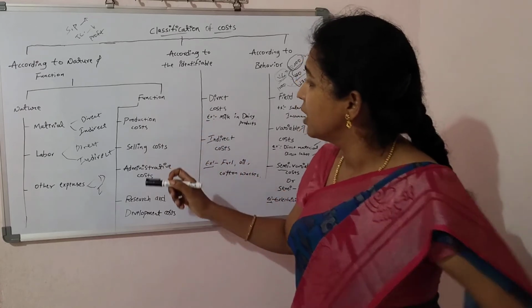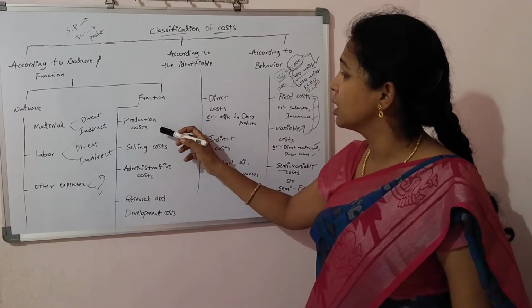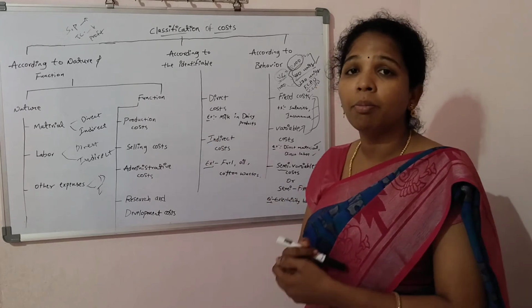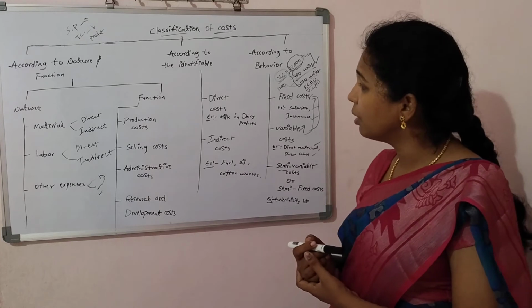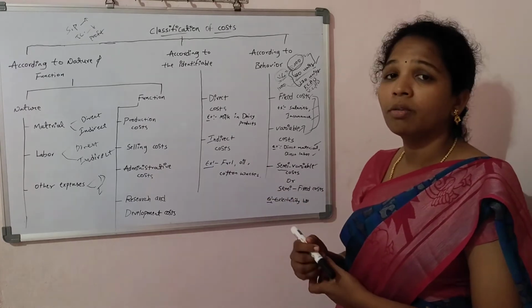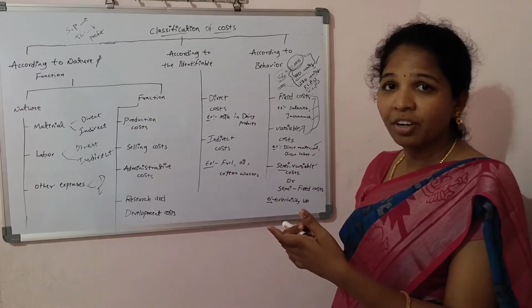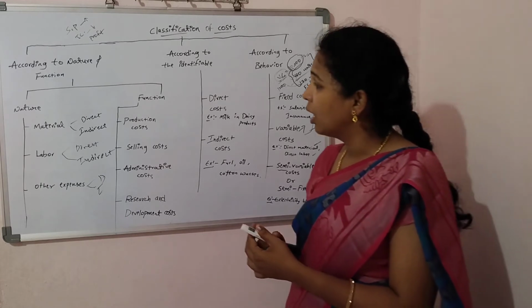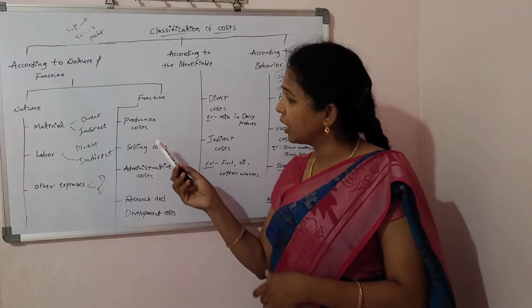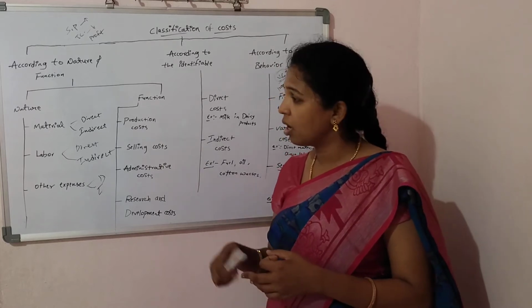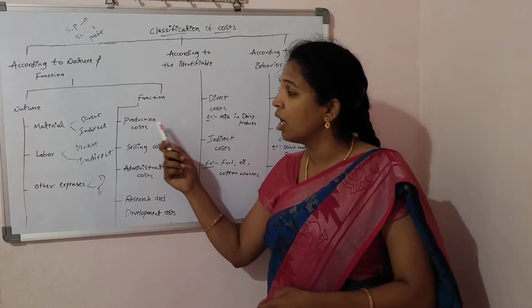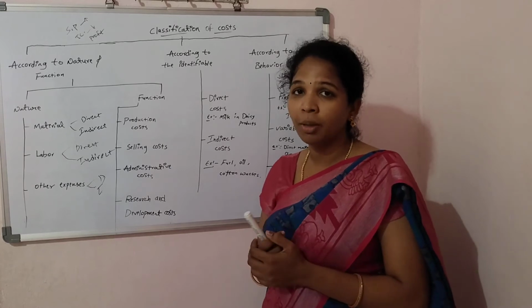That means production cost: in the production department we require the production cost. In the production process, raw material is converted into finished goods. At that time they pay some amount, for example material cost, labor cost, and other expenses, included in this production department.